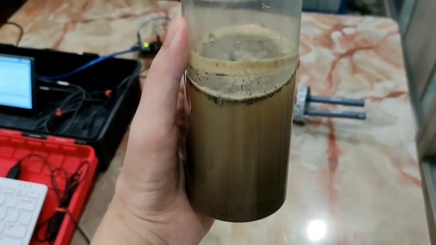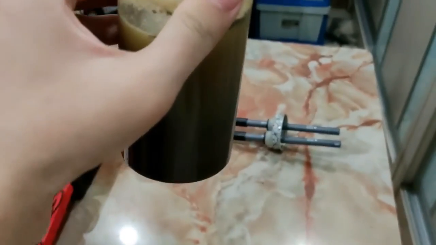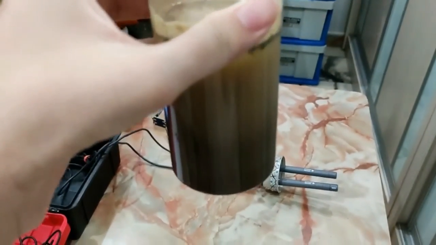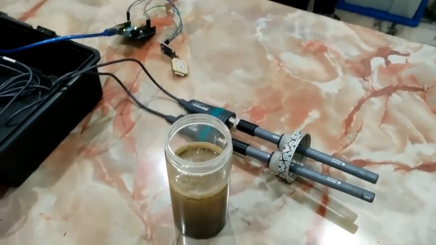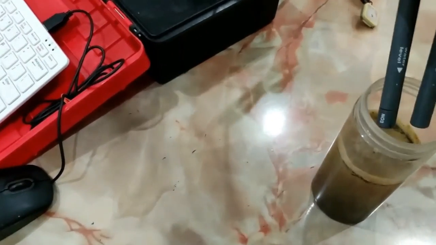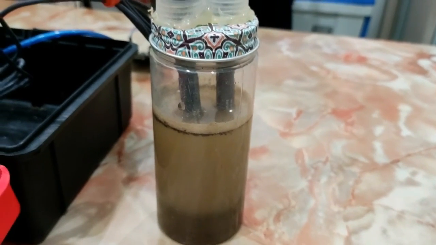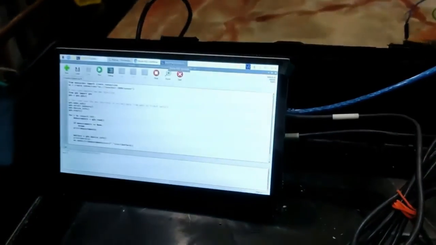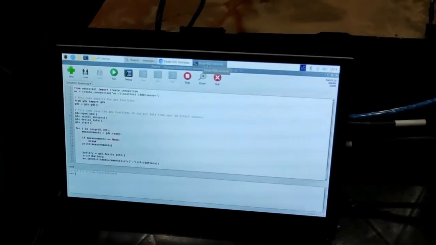To analyze the soil nutrient, we need to mix the soil with the water, and then we need to immerse our ISE sensor into the liquid solution that we have made with soil. After the ISE sensor has been immersed into the soil liquid solution, we can start our soil nutrient analysis by running our program in Python.